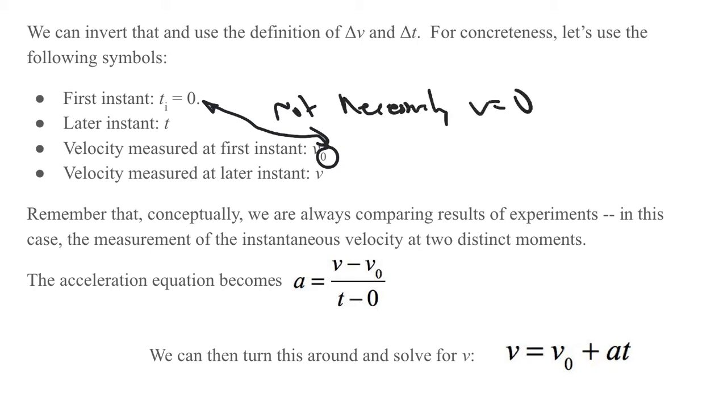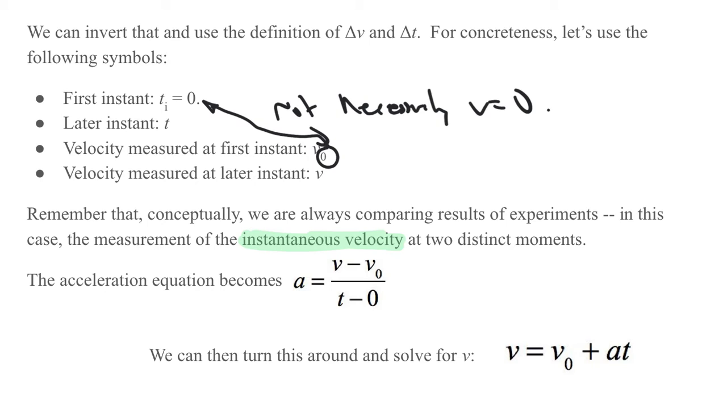Not necessarily that v equals 0. In fact, in general, not. And the velocity measured at the later instant, at the time we called t, is called just v. So we're stripping our subscripts to make the whole thing more generalizable. Remember that conceptually we're always comparing the results of equations, in this case the measurement of the instantaneous velocity at two different moments. We should also stress here that it is the instantaneous velocity at two different moments, not the average velocity during this time interval.